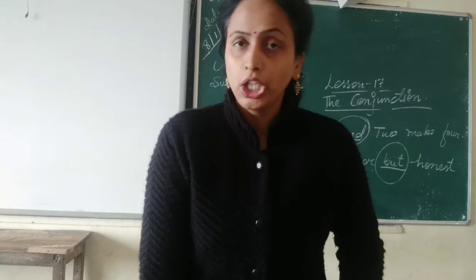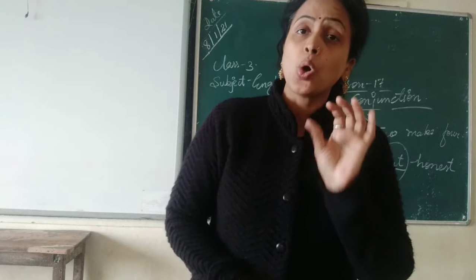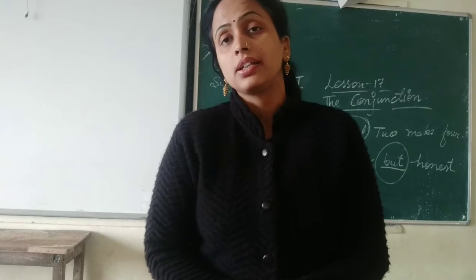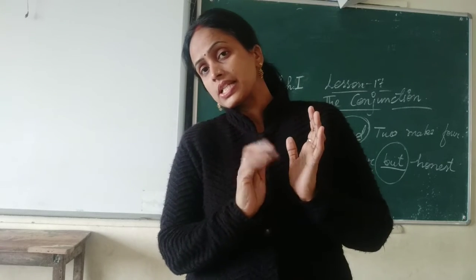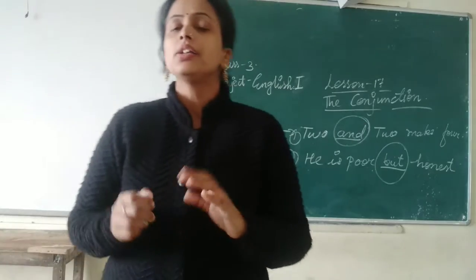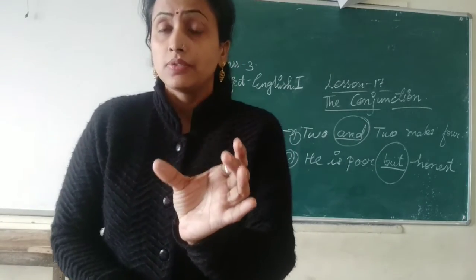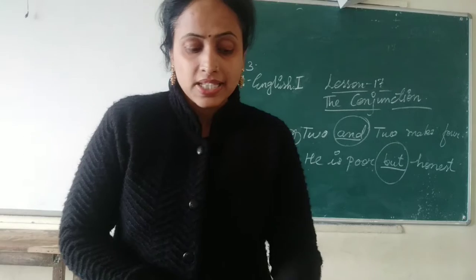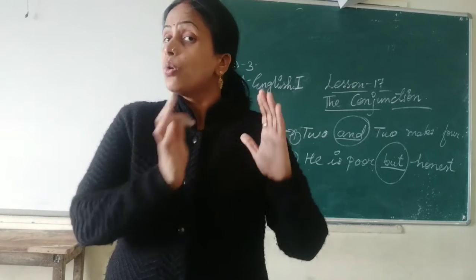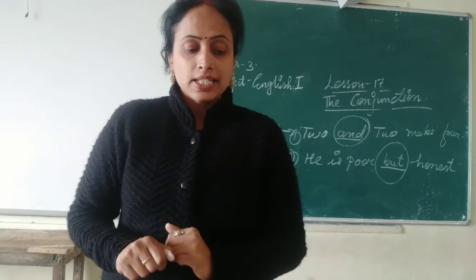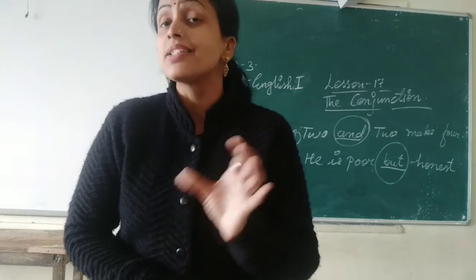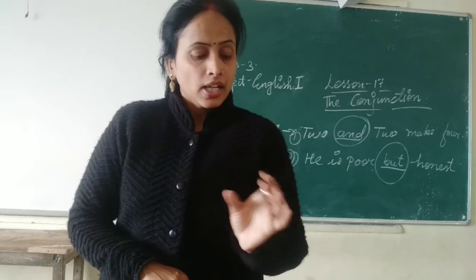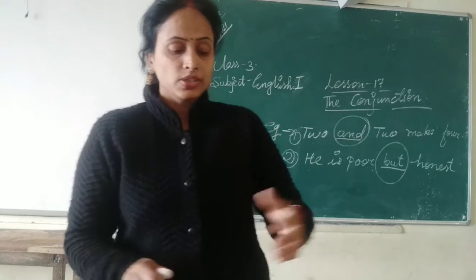Okay. Now like this we will use. Again, you can have tea or coffee. So here or is a conjunction. Again, I bought some fruits because I was hungry. I bought some fruits, one part of the sentence. And because I was hungry, another part of the sentence is joined with which word? Because. And that because is what? Conjunction. They can go home since they have nothing to do. They can go home, one part of the sentence, and since they have nothing to do. So since is a conjunction which joins another sentence. So these are the conjunctions.